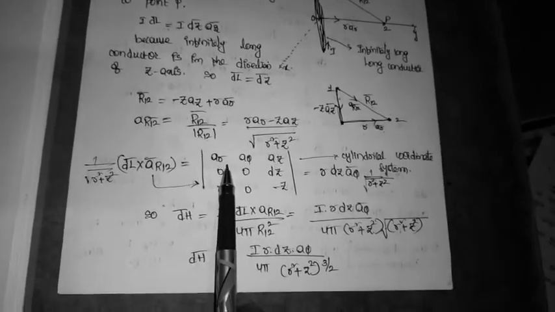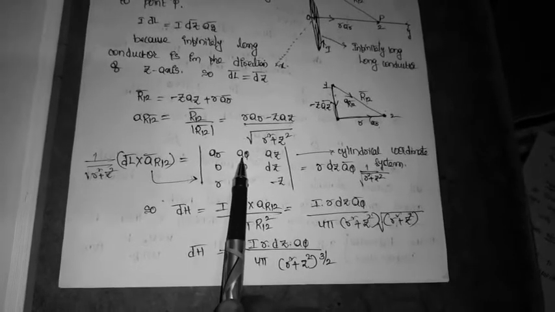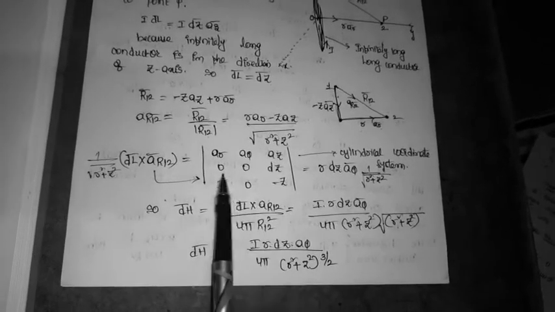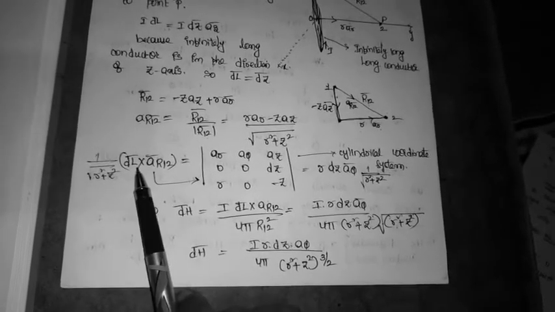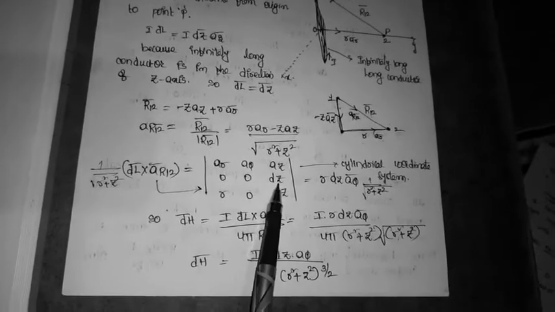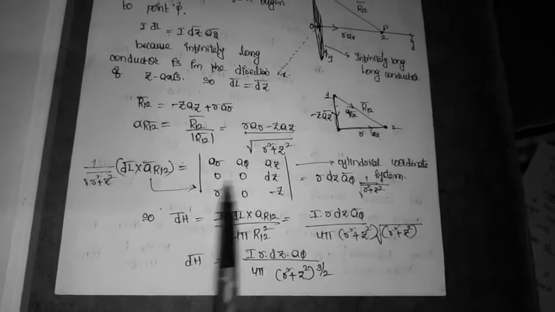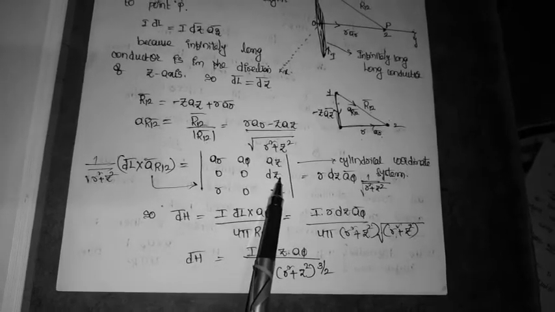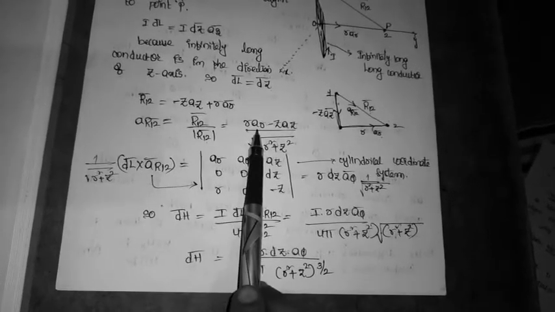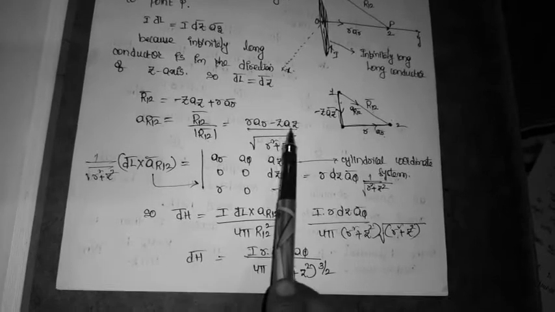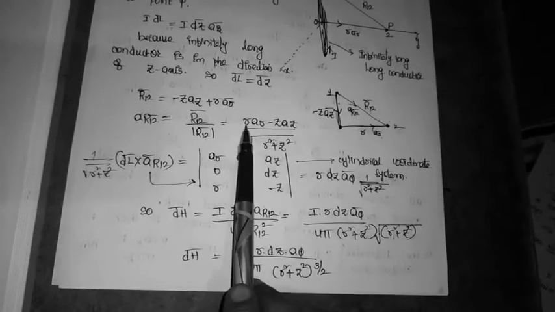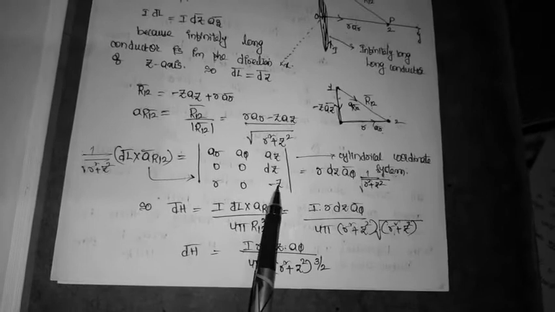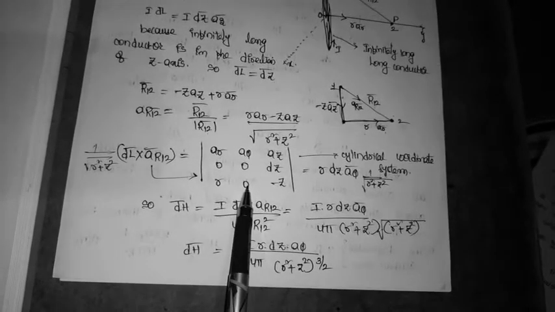So this is aR, aφ, aZ, and the differential length has only dZ, and the other values are equal to 0. aR12 has components along the aR direction and the aZ direction, R and minus Z, and along the φ direction it is 0.